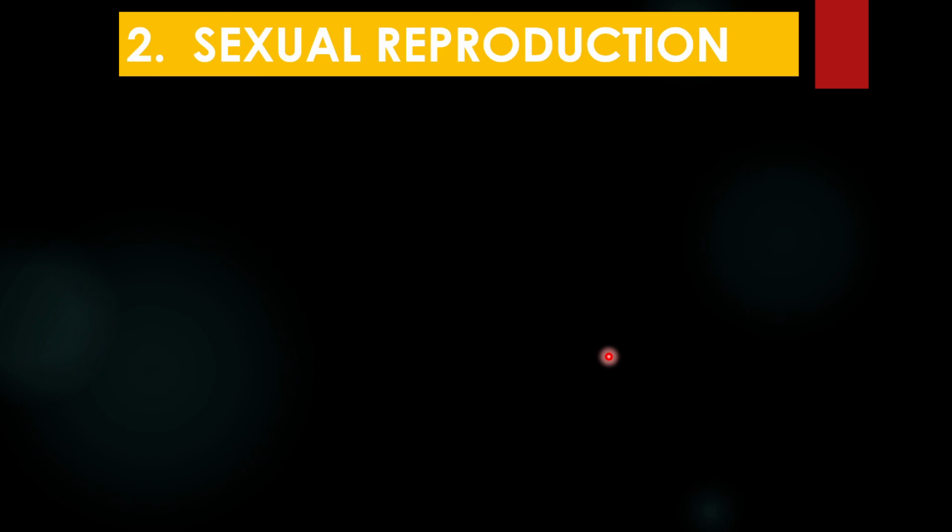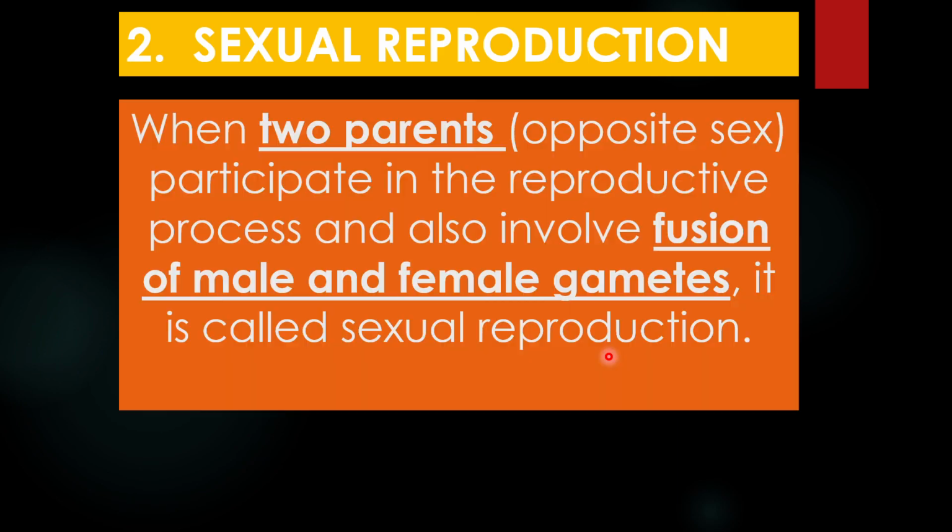Now the next type is sexual reproduction. In sexual reproduction, there are two parents, okay? Two parents of opposite sex, that is a male parent and a female parent. They will participate in the reproductive process, and so there will be a male gamete. The male parent will give the male gamete, the female parent gives the female gamete, this male and female gamete will fuse, and that will result in the formation of offspring, and this process we will call sexual reproduction.